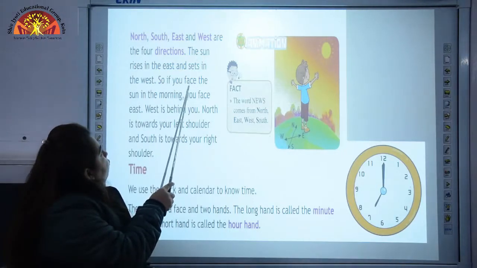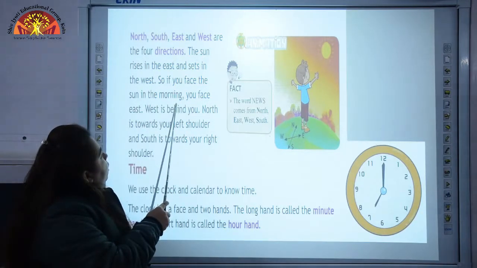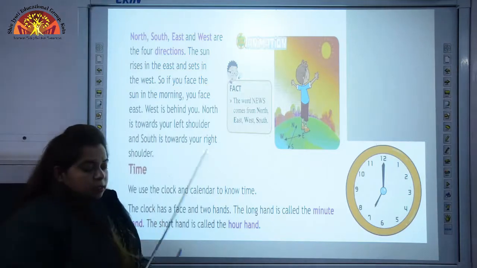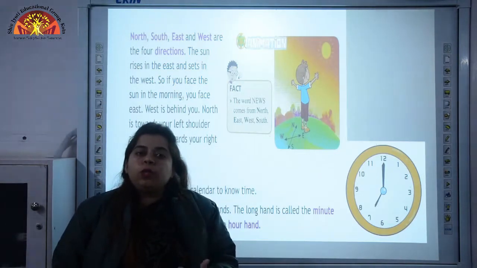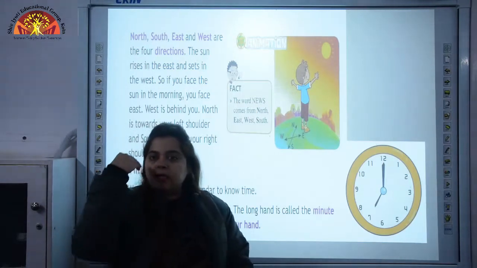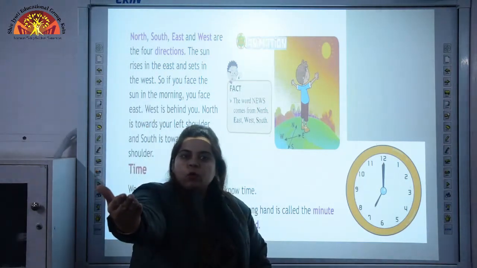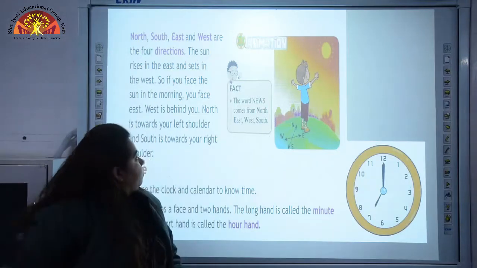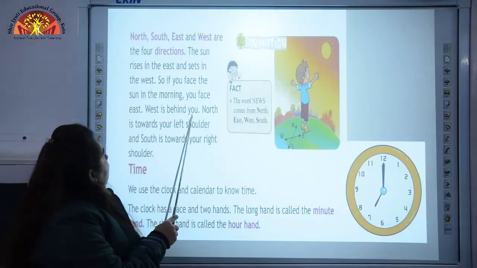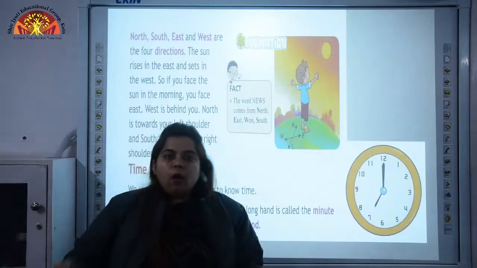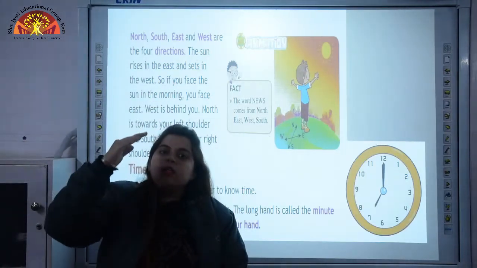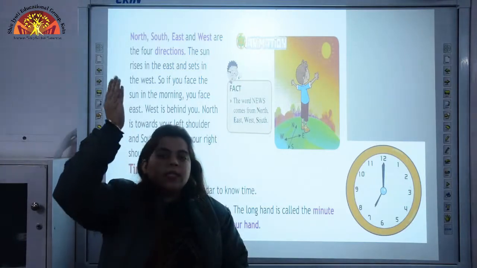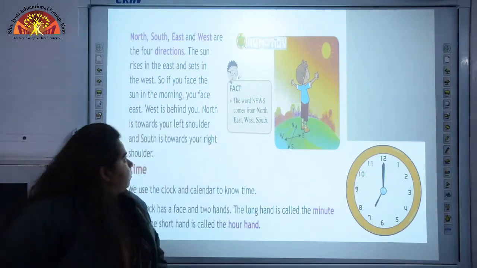So, if you face the sun in the morning, you face east. Like the sun is here, so I am facing towards east. West is behind you, because the sun sets in the west.